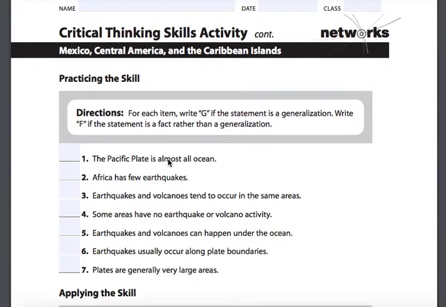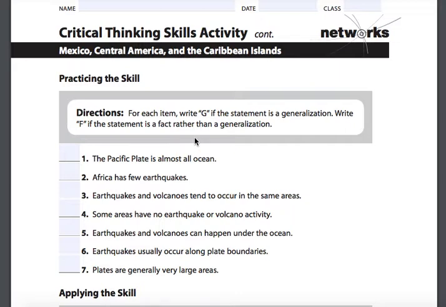Practicing the skill. For each item, write G if the statement is a generalization, and write F if the statement is a fact rather than a generalization. So a fact is something that isn't going to have a way out, where a generalization has what's called an exception. So facts are facts, they're concrete, they're proven. Generalizations have these exceptions, which would make them different than facts in that way.